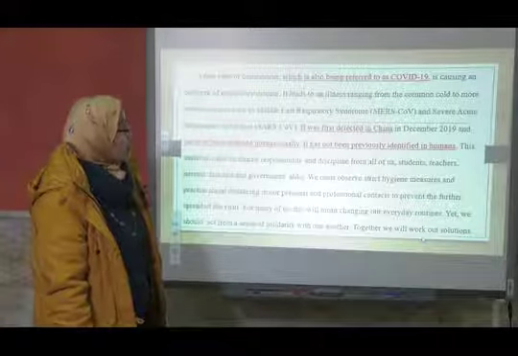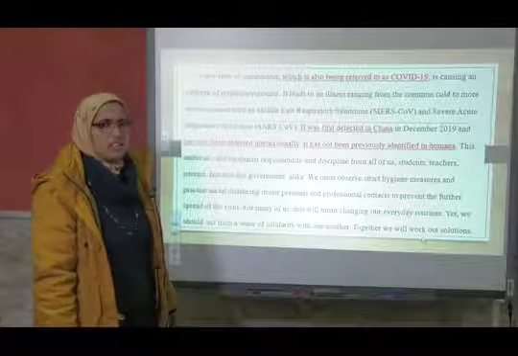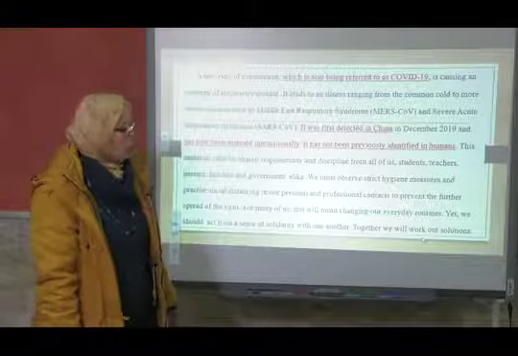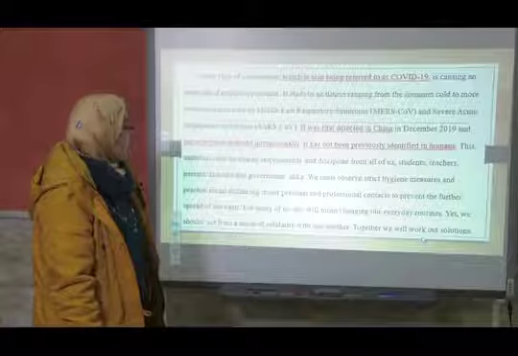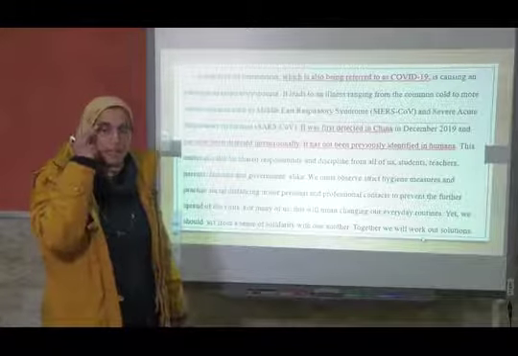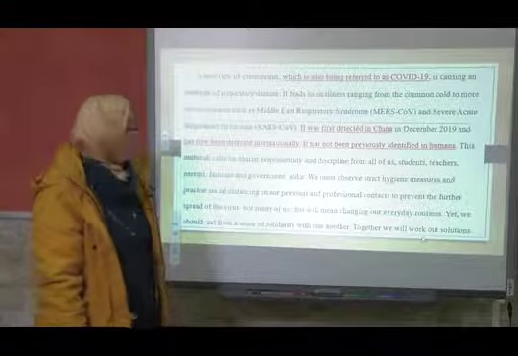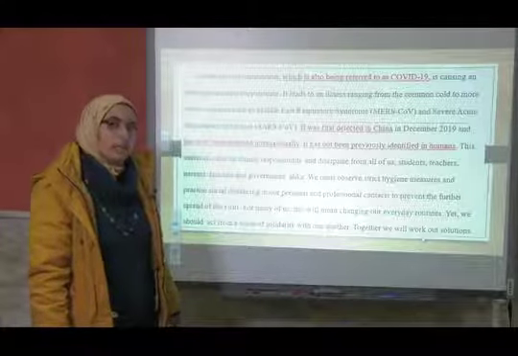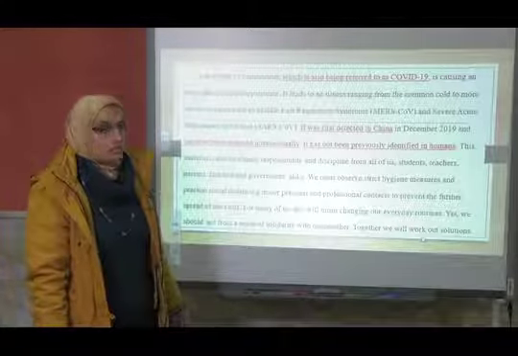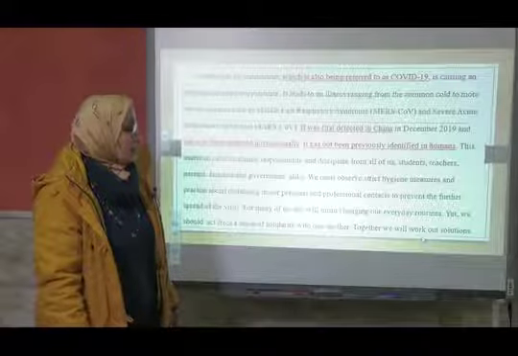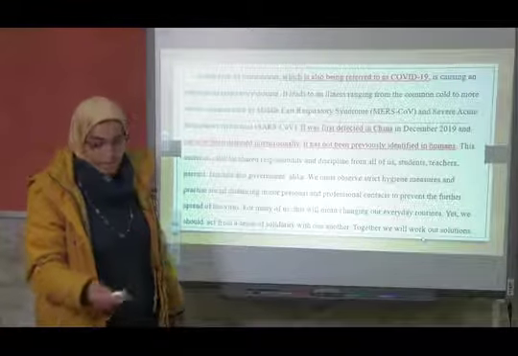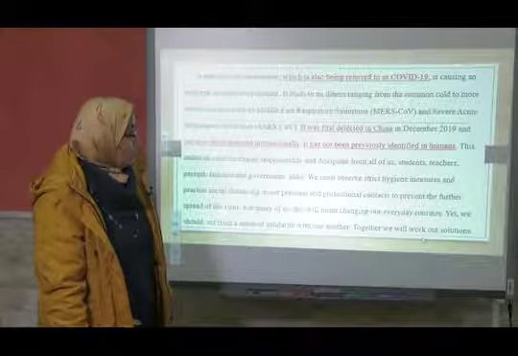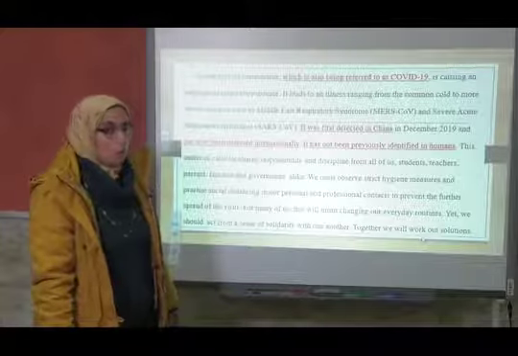It was first detected in China. Who detected it? Is it important to know? Who is the agent? Who is the doer? Has now been detected internationally. Again, who detects it? Is it important to know? It has not been previously identified in humans. Again here, we don't know exactly who has identified or who should identify it in humans. So the doer in these sentences or statements is unknown.